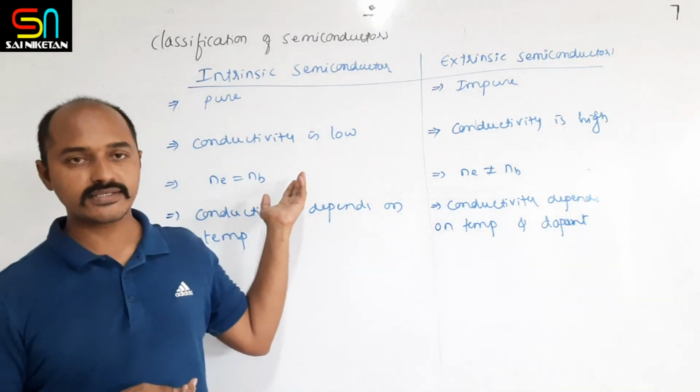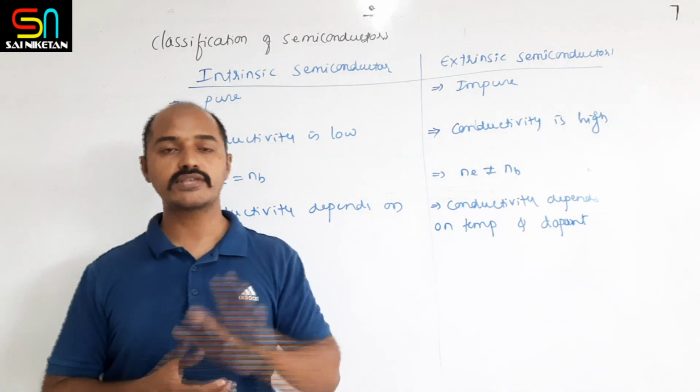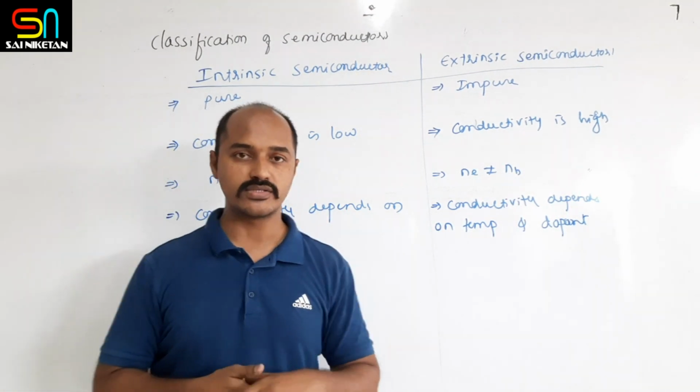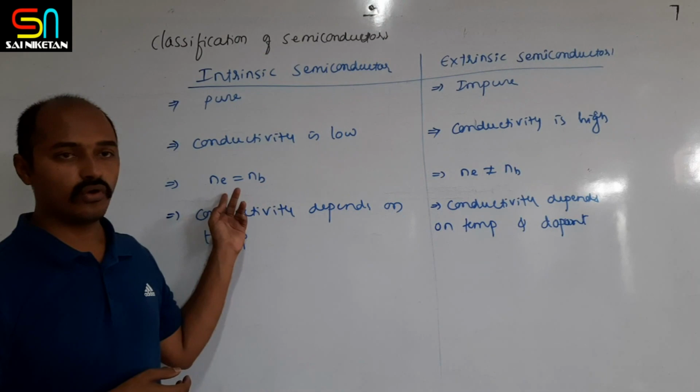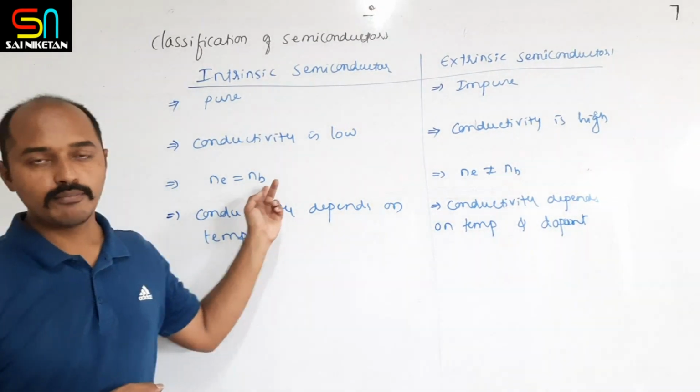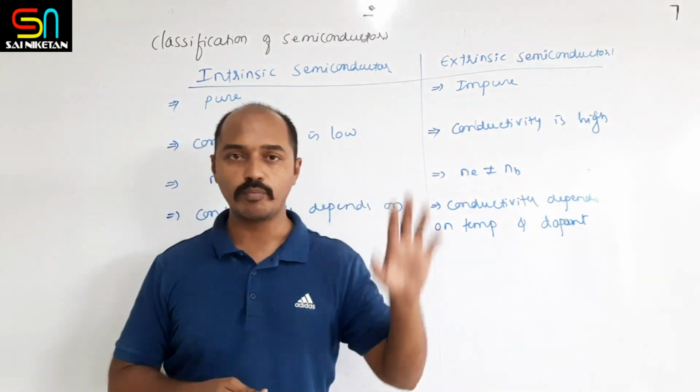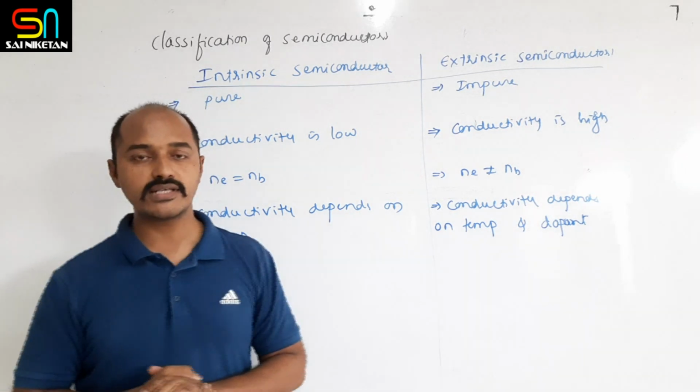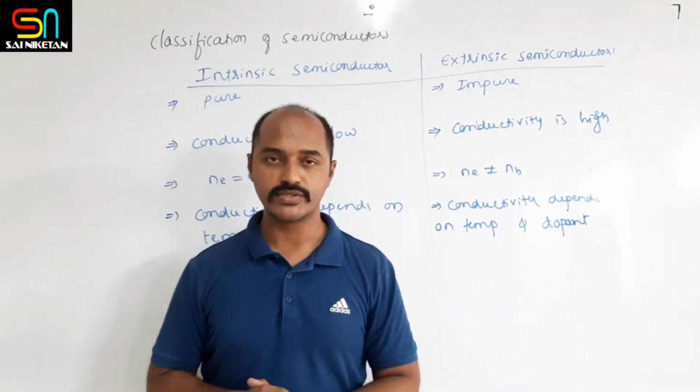In the intrinsic semiconductor, the number of electrons is equal to the number of holes. But in the extrinsic semiconductor, depending upon the dopant, the number of electrons is not at all equal to the number of holes.